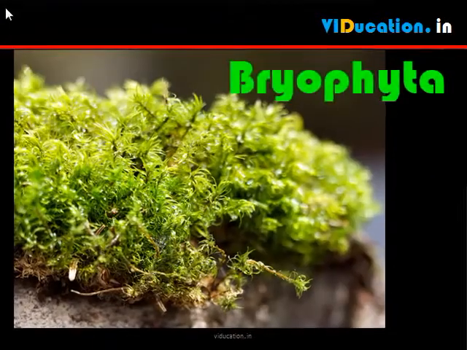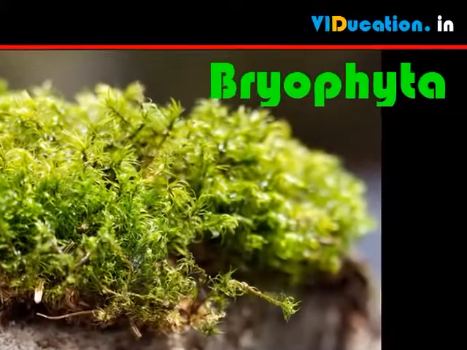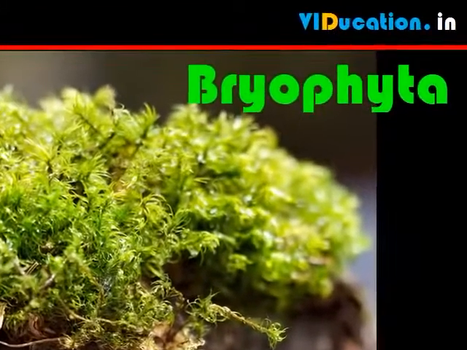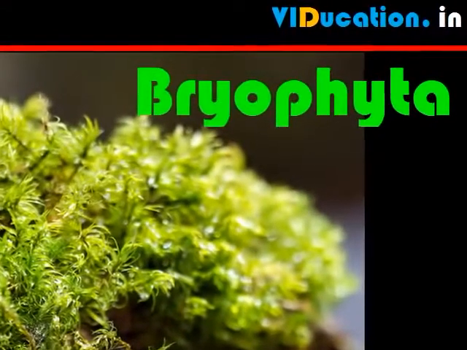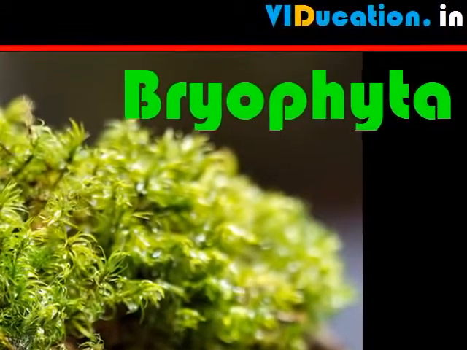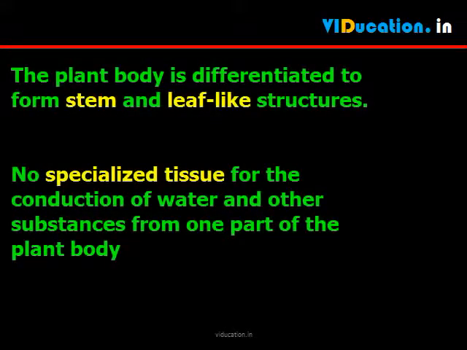These are called the amphibians of the plant kingdom. The plant body is commonly differentiated to form stem and leaf-like structures. However, there is no specialized tissue for the conduction of water and other substances from one part of the plant body to another.